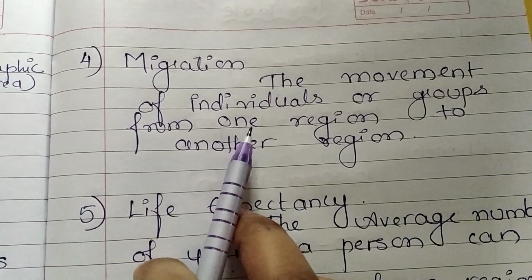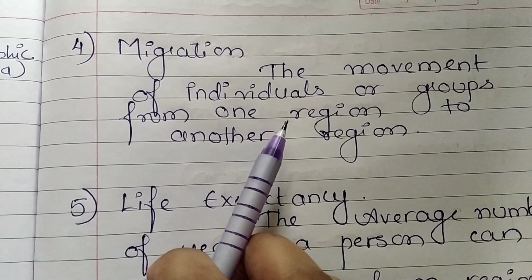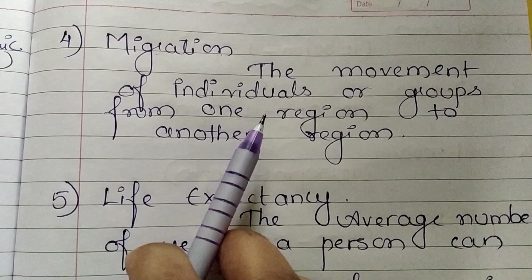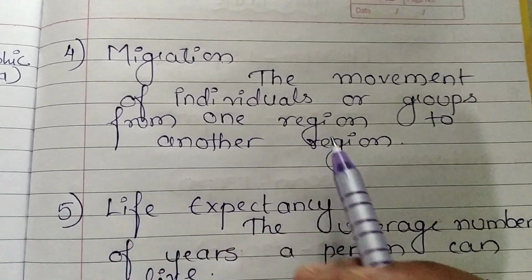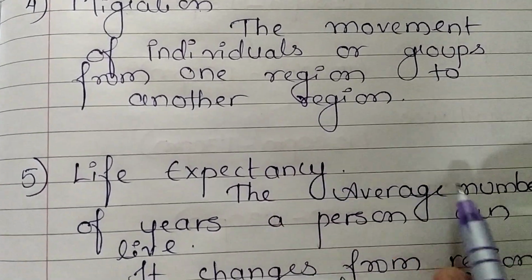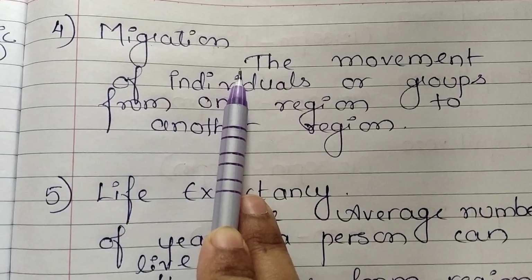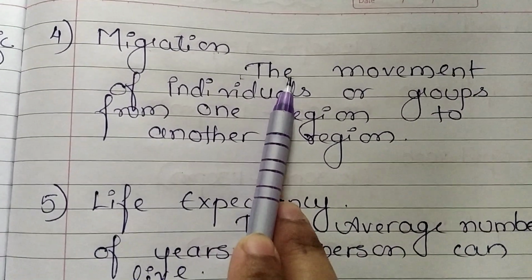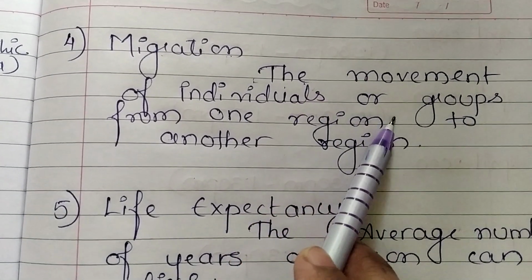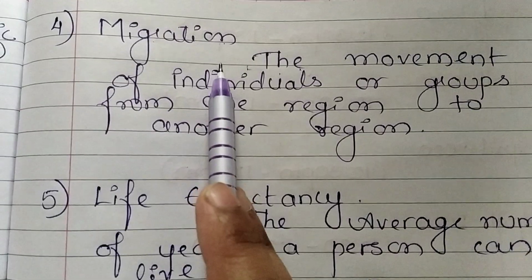It can be for any reason, such as higher education or good job opportunities. Whether they go permanently or temporarily, these things affect the population. So migration is when a large group of people travel permanently or temporarily from one region to another.